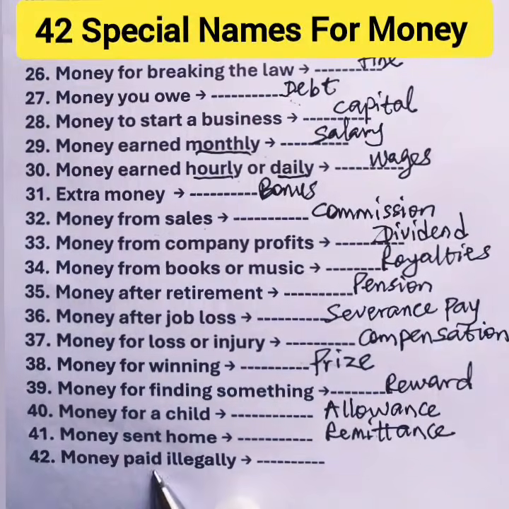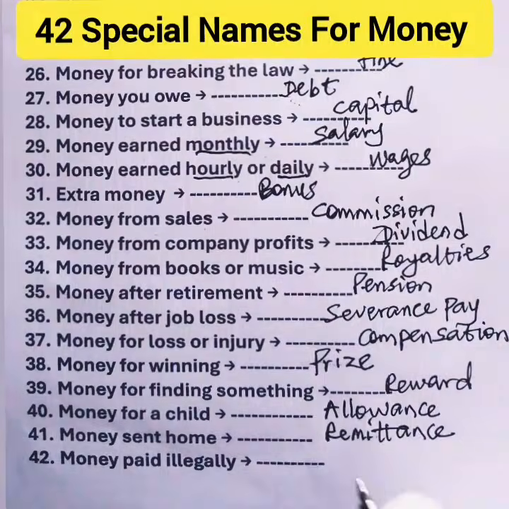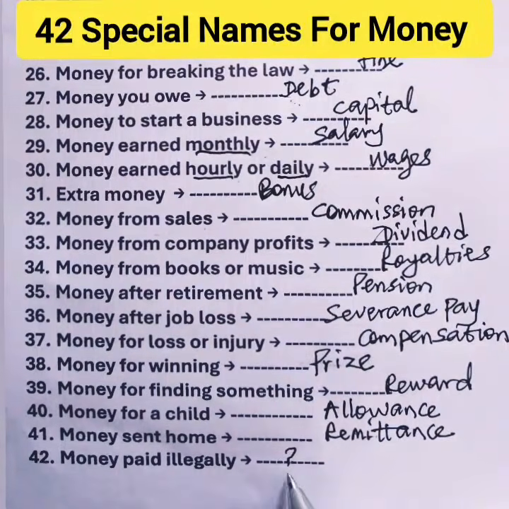Last one, money paid illegally. What do we call such money paid in an illegal way? I want you to answer this one in the comment section.